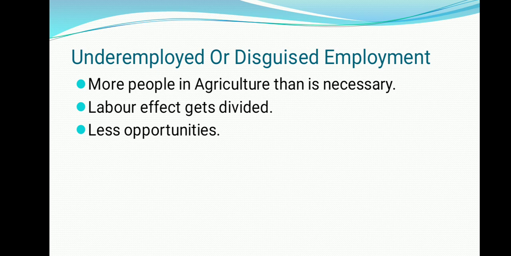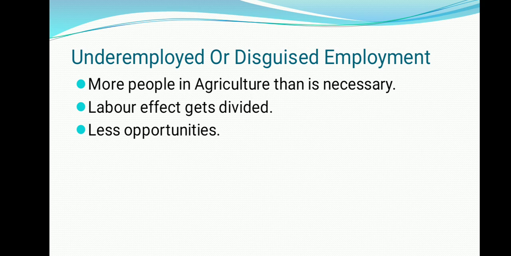How has this become the reason? Now I will tell you with an example. Just an example. The point is, where all these people are working, if they all are working in the fields, in agriculture, why is the GDP so low? The reason is underemployed or disguised employment.